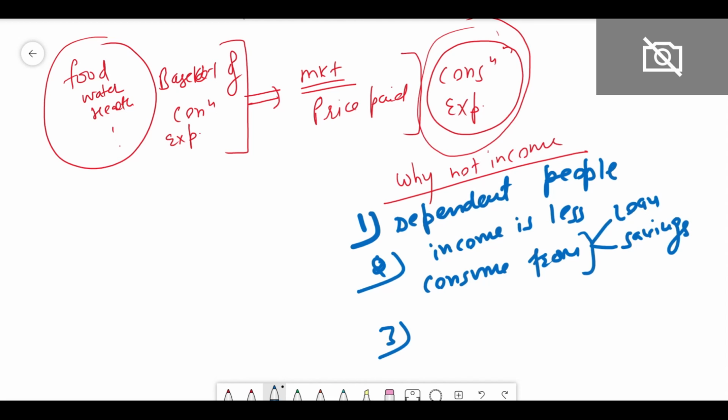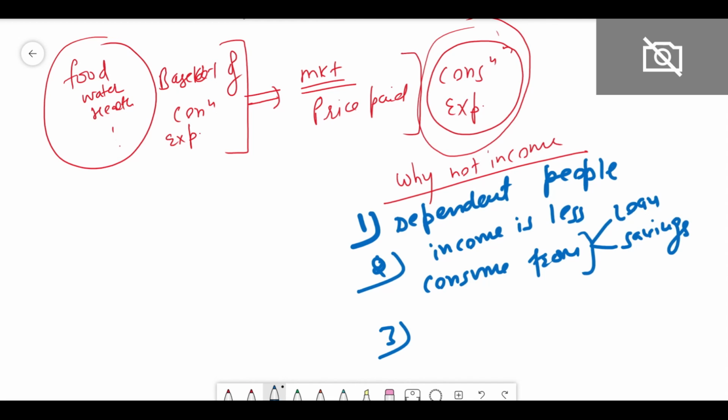Maybe I want to prepare for the civil service exam. So now whatever money I have saved from my job, I will use that money to spend on my consumption expenditure during my preparation for the civil service. So you are not poor. You are consuming. Even if you don't have the income during the time of civil service preparation, you are consuming from your own savings, or maybe you are taking some loan, right?